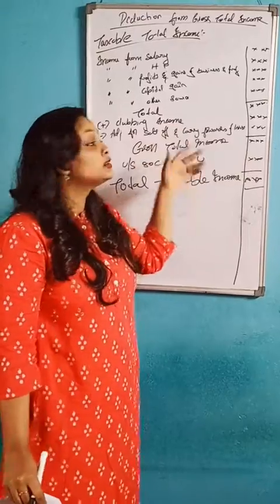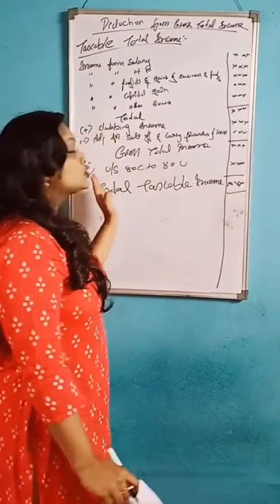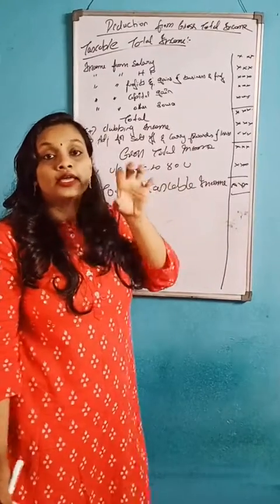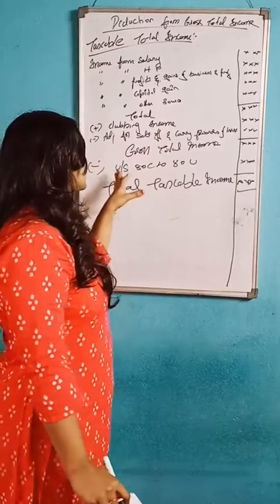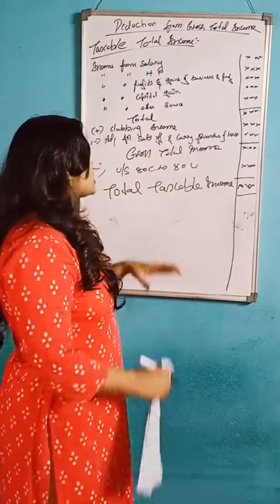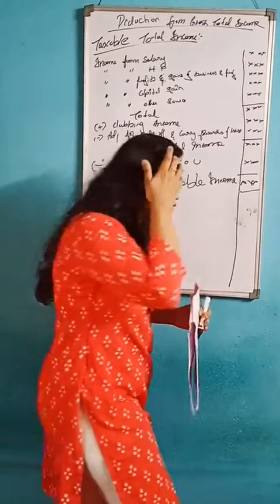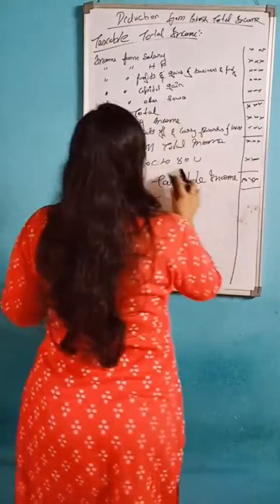After that you will get the gross total income. Next you should see which sections are in the question, classify them and write them under section 80C to 80U. Then the last final answer you will get is the total taxable income.